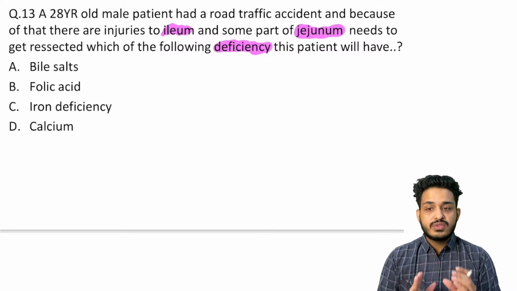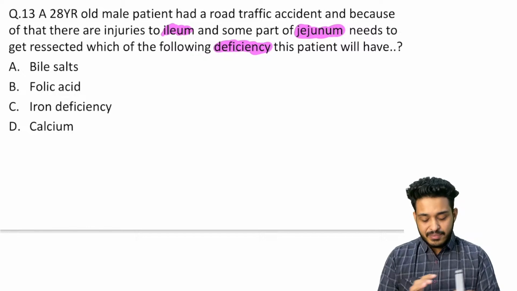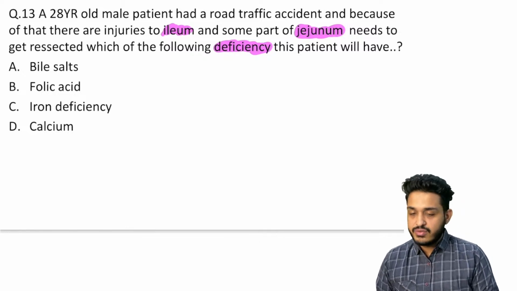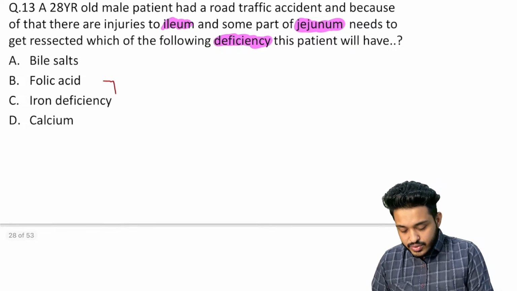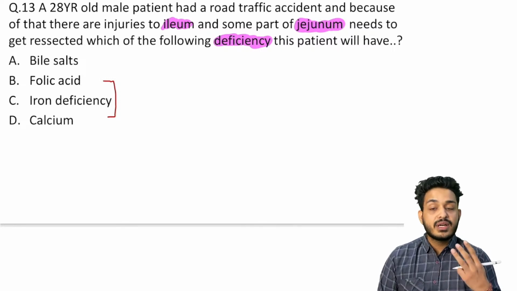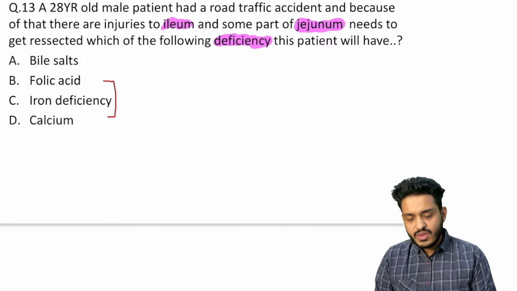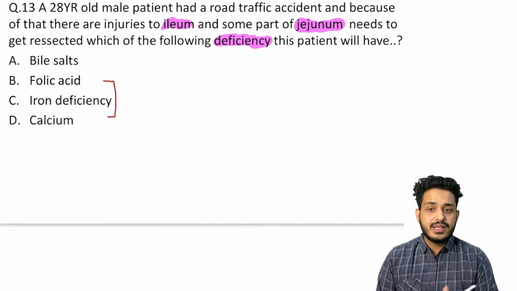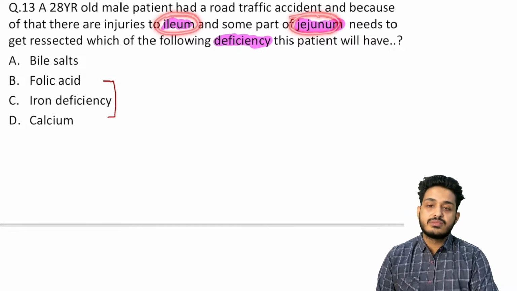Now listen to me carefully, most of the things will be getting reabsorbed in the duodenum and jejunum. If you don't know the answer, you can go for the duodenum, right? What are the things that are going to get reabsorbed in the duodenum? Remember folic acid, remember iron, remember calcium. All these things are going to get reabsorbed in the upper part. It is not going to go till the ileum, right? And in this particular patient, we are doing ileum and jejunum surgery, right?